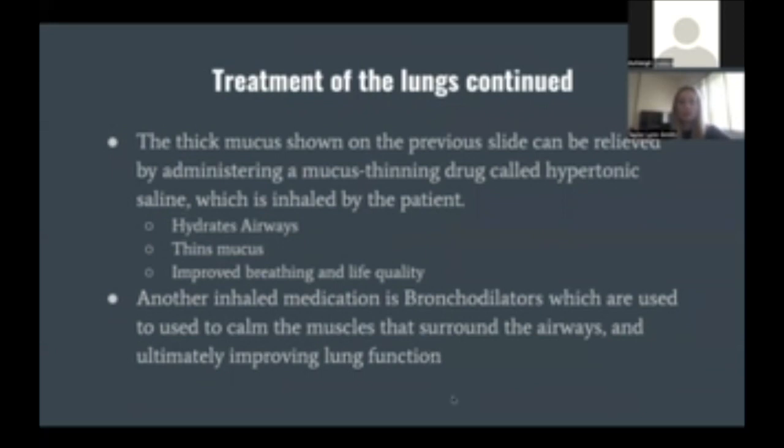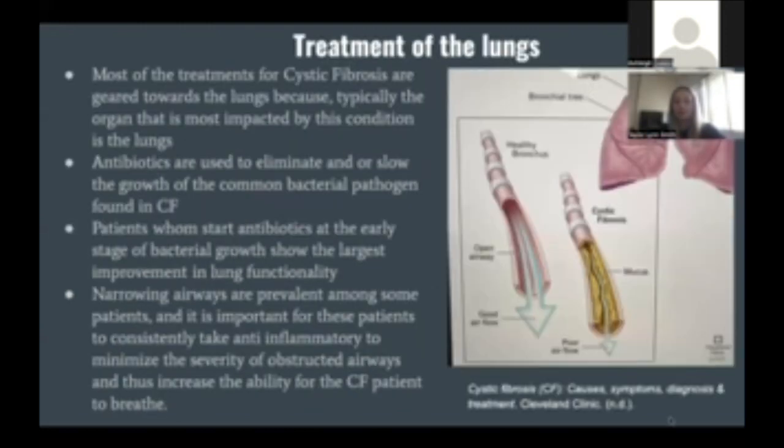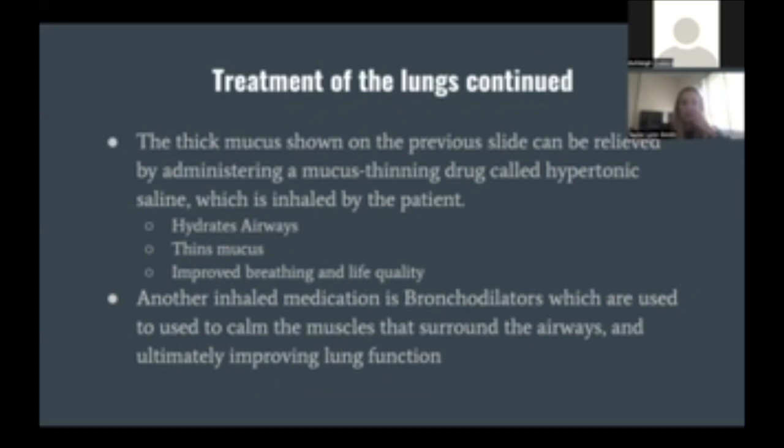More about the lungs, because again, cystic fibrosis is very prevalent in the lungs. The thick mucus shown on the previous slide can be relieved by administering a mucus-thinning drug called hypertonic saline. This is inhaled by the patient, and it does multiple things to get rid of this thick mucus that's narrowing the airways. It hydrates the airways, it thins the mucus, and overall improves breathing and life quality.